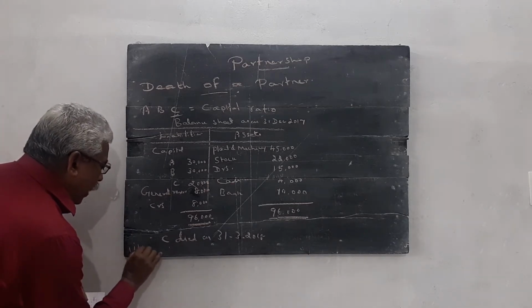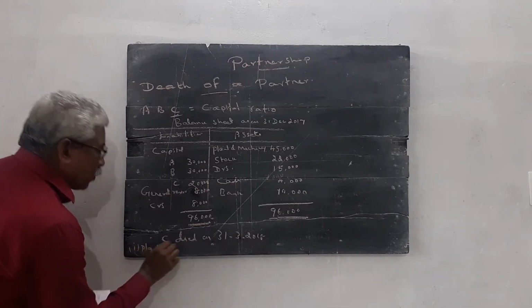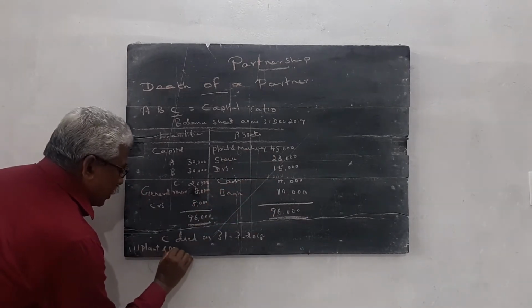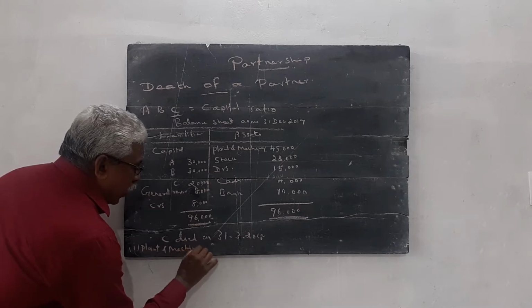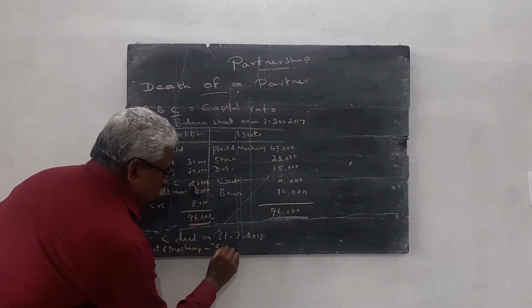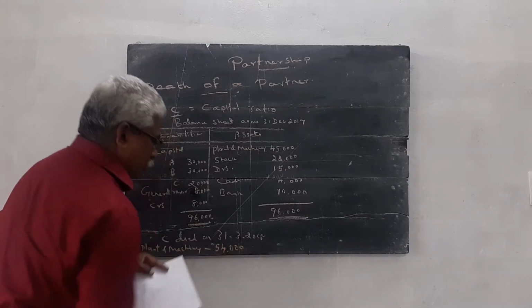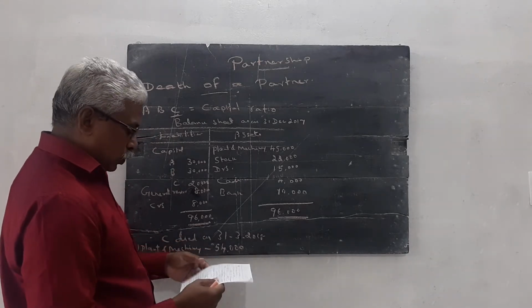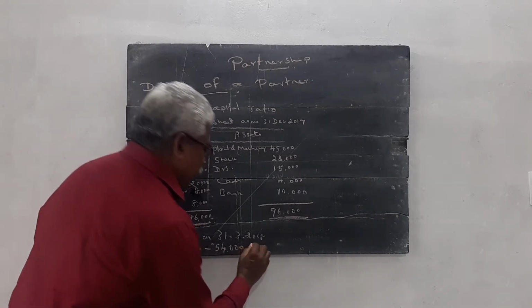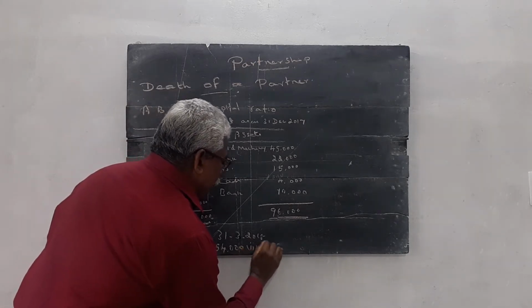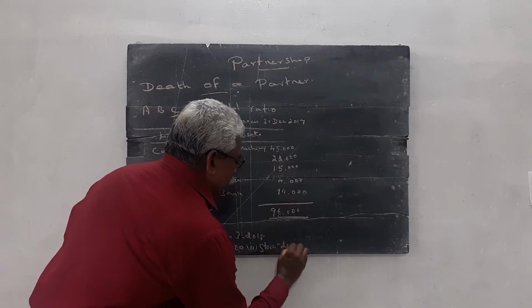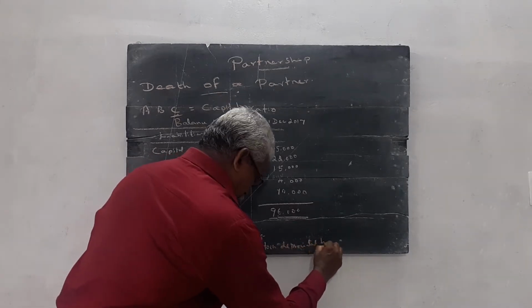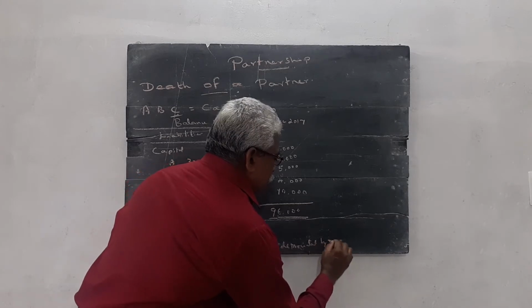Point number 1, plant and machinery is revalued at rupees 54,000. Point number 2, stock is depreciated by rupees 1,000.